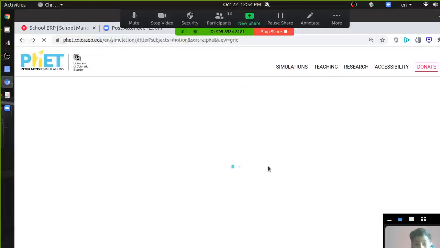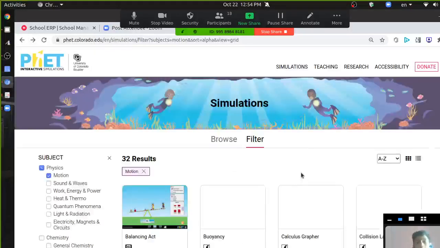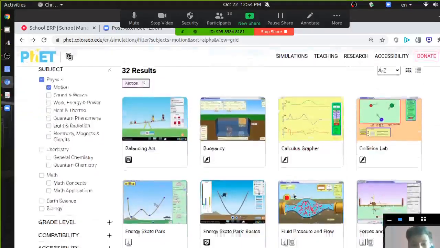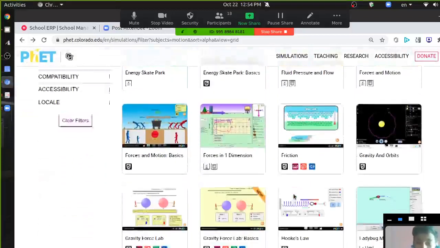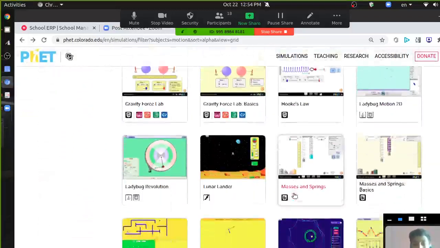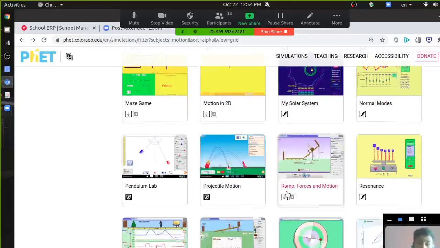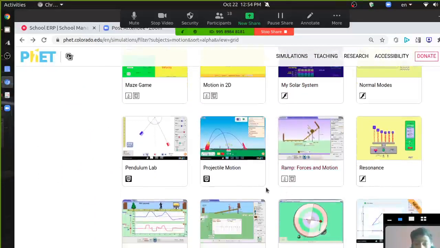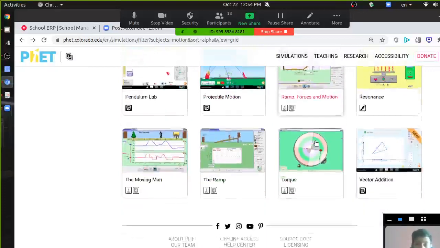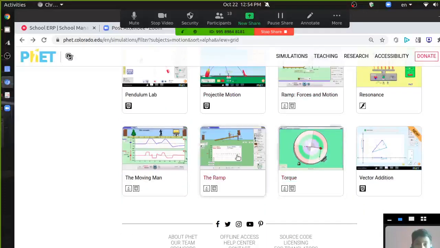But remember this word lunar lander. If you are an astronaut and you have to land that spaceship on the surface of moon, how much thrust you need to apply? Pendulum we have not studied. Ramps, forces and motion, the ramp.